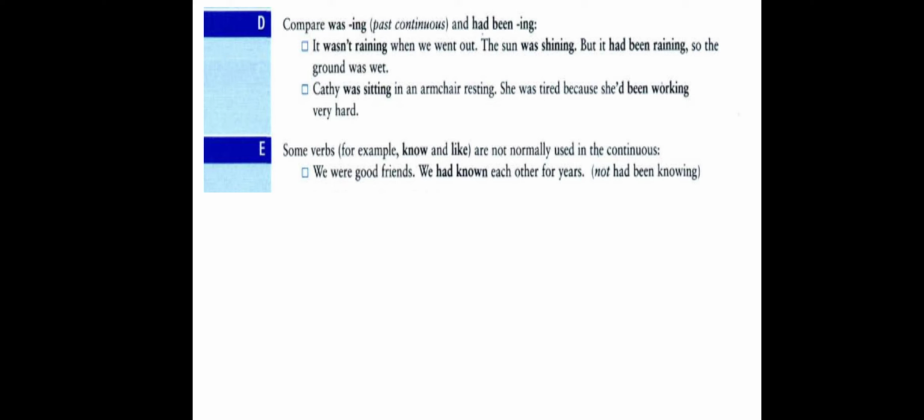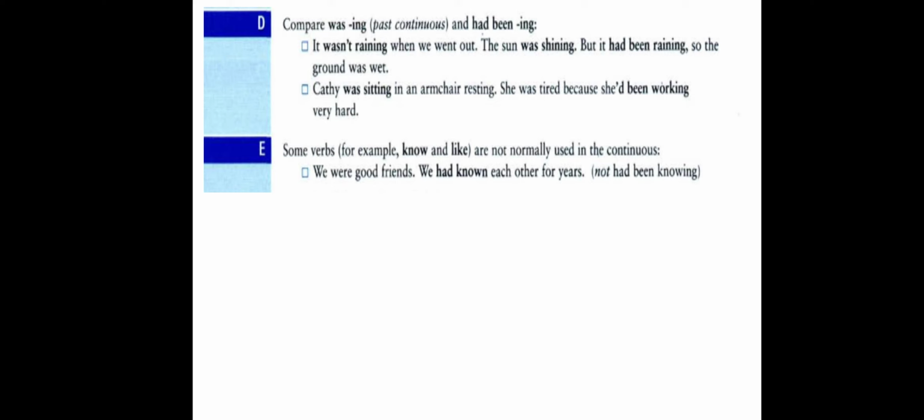What made her tired is she had been working hard. So she was tired is the end point, and what happened before that, which made her tired, is the action she did, and the action is expressed here by using past perfect continuous. So we say she had been working hard or very hard.